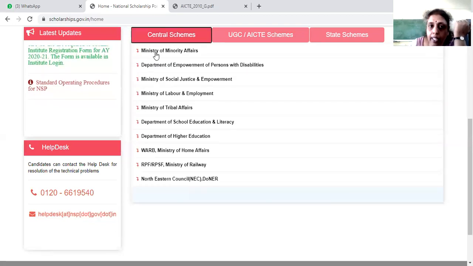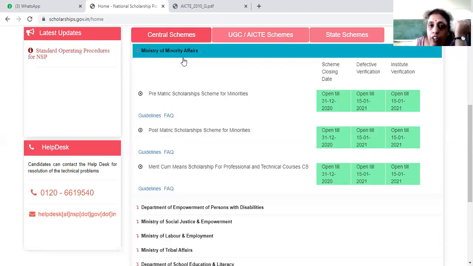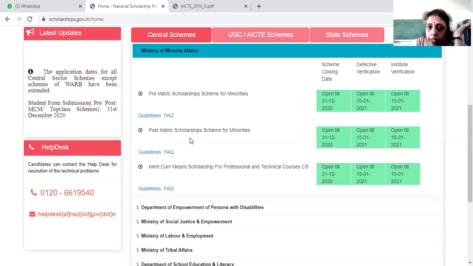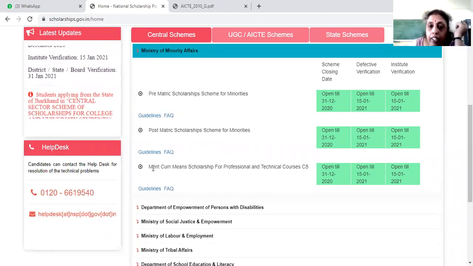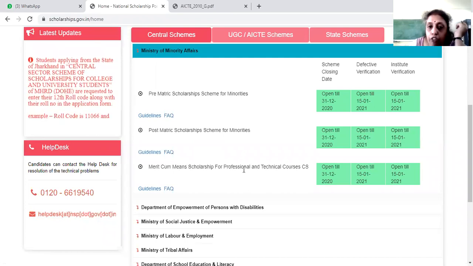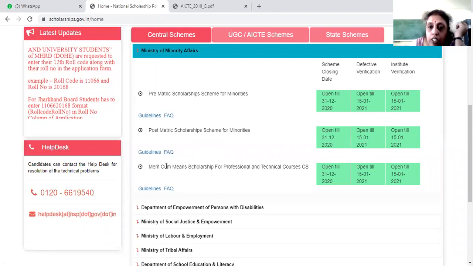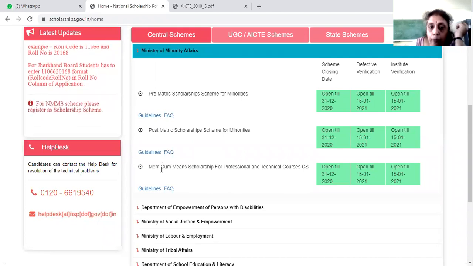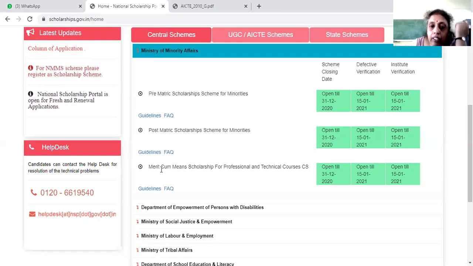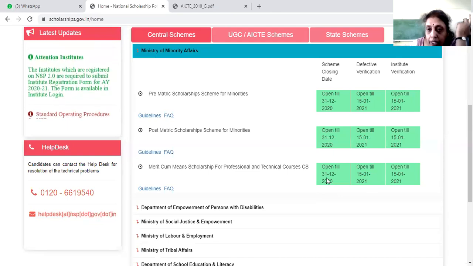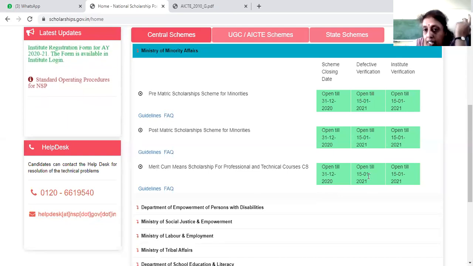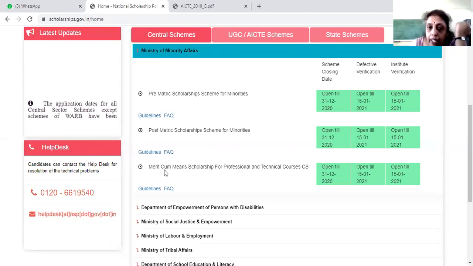Next is central government schemes. So, Ministry of Minority Affairs. There, pre-matric doesn't apply for you, post-matric doesn't apply. So you have to see which one is applicable for you, and apply for that. You can see here merit-cum-means scholarship for professional and technical courses. This is applicable to all of you. So if you're coming under minority, you can also apply under this scheme. Even here the open date is starting from 31st December and the last date is 15th January 2021. So you can apply under the scheme.